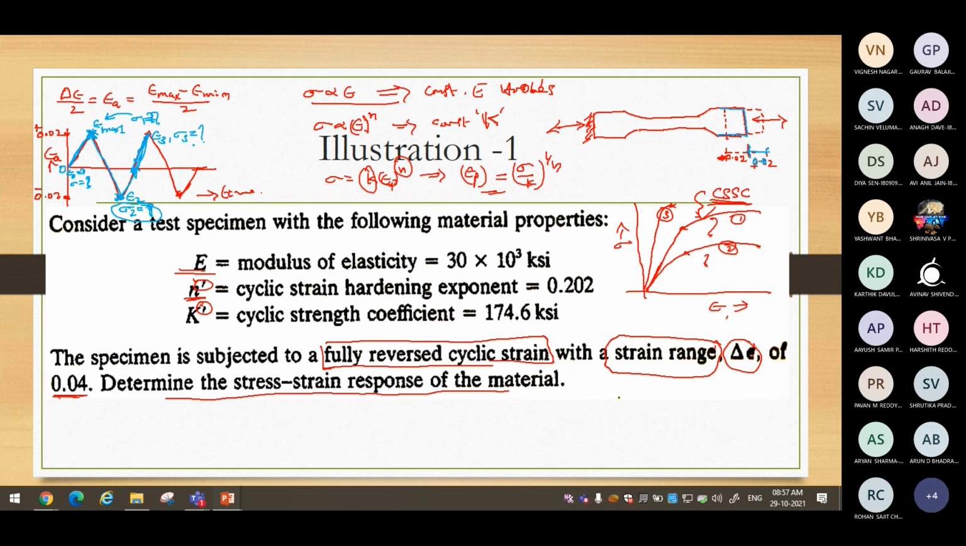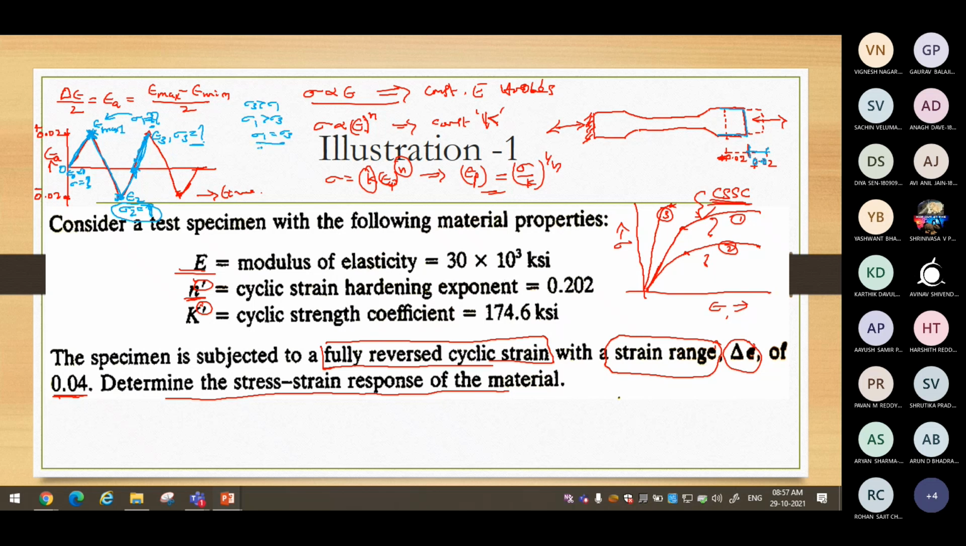We can determine that. If sigma 3 is different from sigma 1, depending on the value: if sigma 1 is greater than sigma 3, then the material is undergoing cyclic softening. If sigma 3 is greater than sigma 1, then the material is undergoing cyclic hardening. If sigma 1 equals sigma 3, then the material is cyclically stable. There is no hardening, no softening phenomena under the cyclic load.